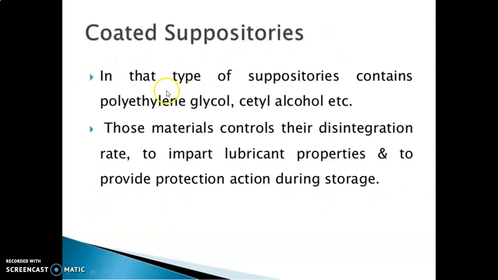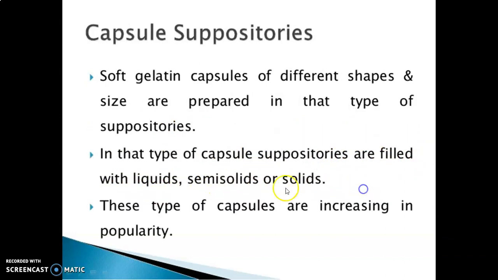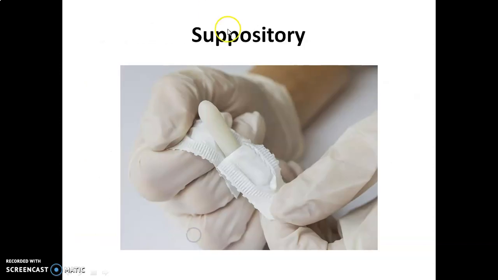Then coated suppositories contain polyethylene glycol, cetyl alcohol, etc. Those materials control the disintegration rate, impart lubricant properties and provide protection during storage. Then capsule suppositories: soft gelatin capsules of different shapes and sizes are prepared, filled with liquids, semi-solids or solids. This type of capsule is increasing in popularity. See, the suppositories are like this.